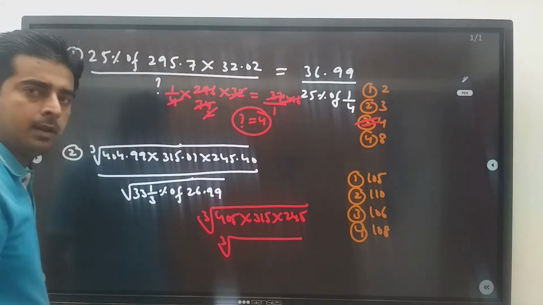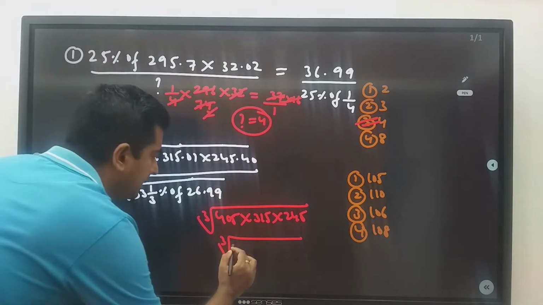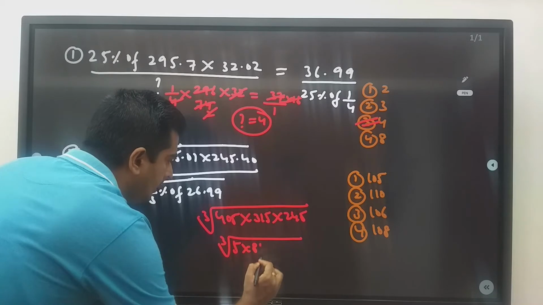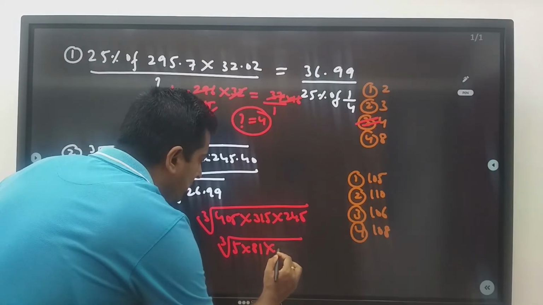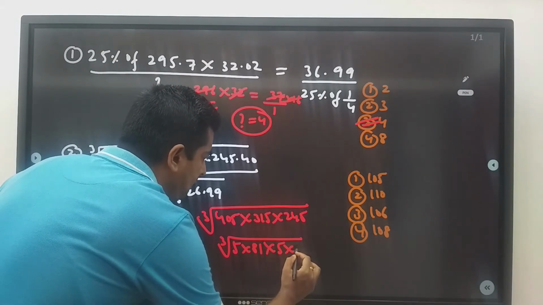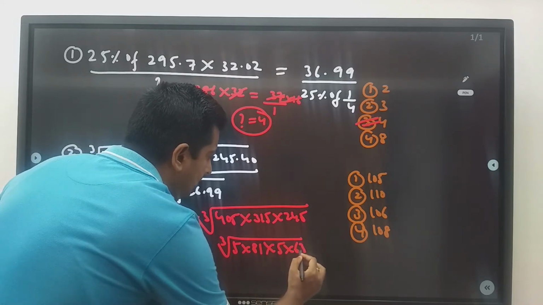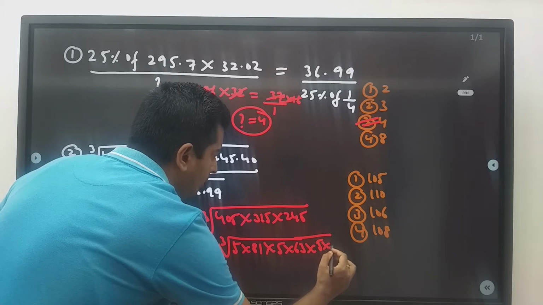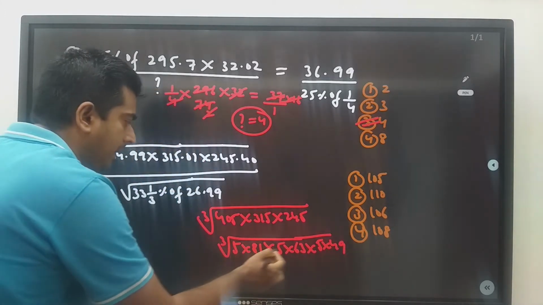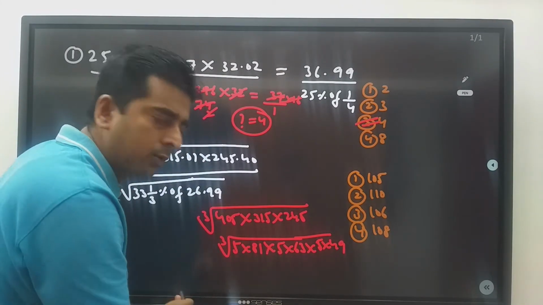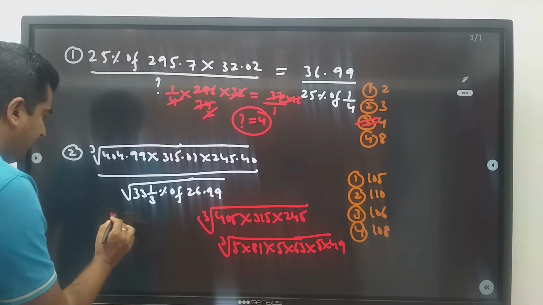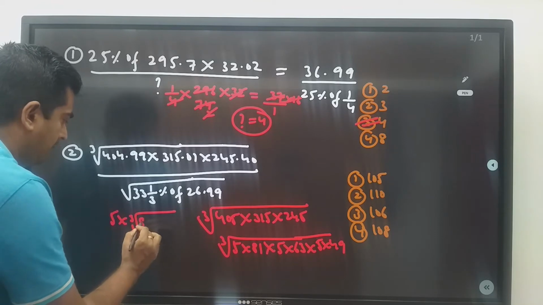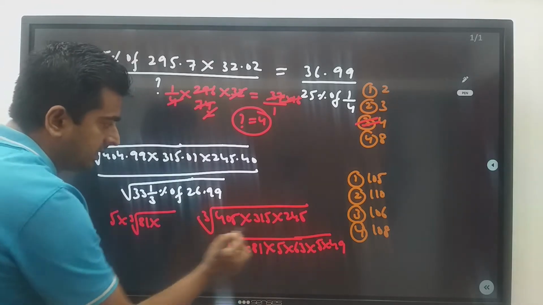From every number I will take 5 common. So this is 5 into 81, this is 5 into 63, and this is 5 into 49. The three 5s inside the cube root, outside it will be 5 into cube root of 81 into 63 into 49.